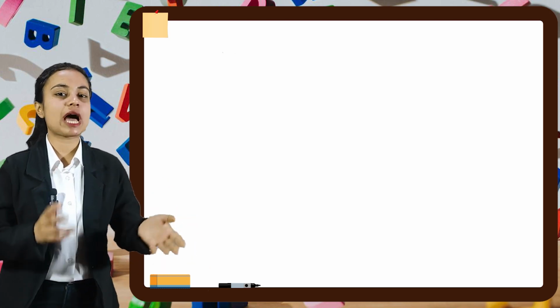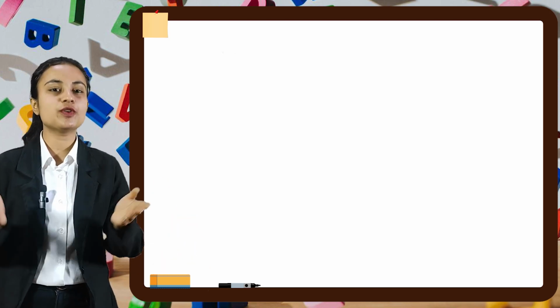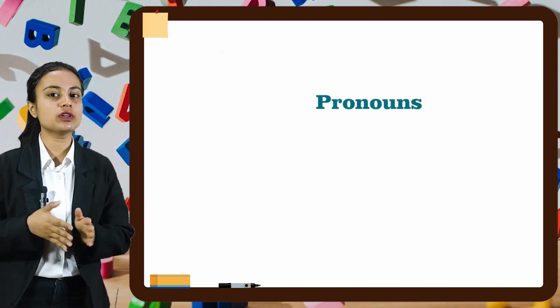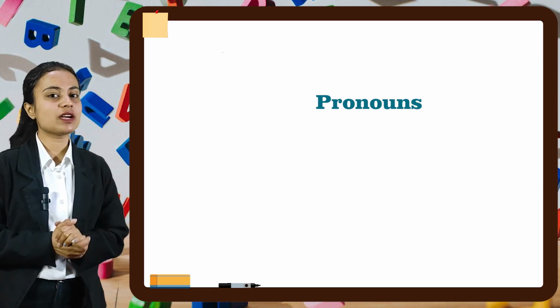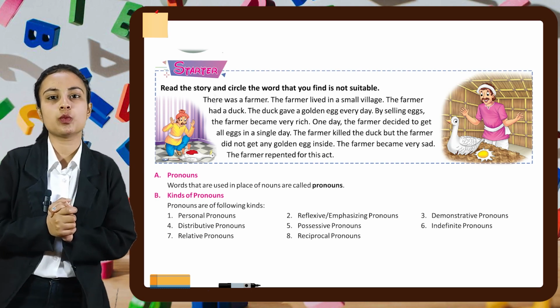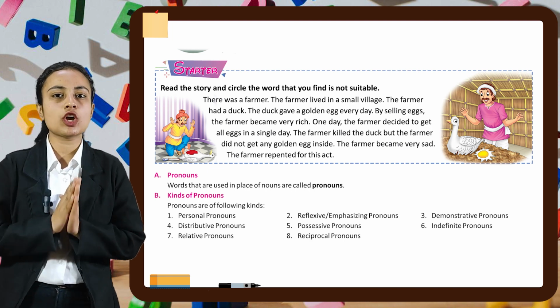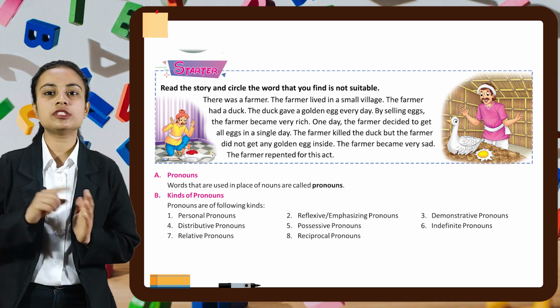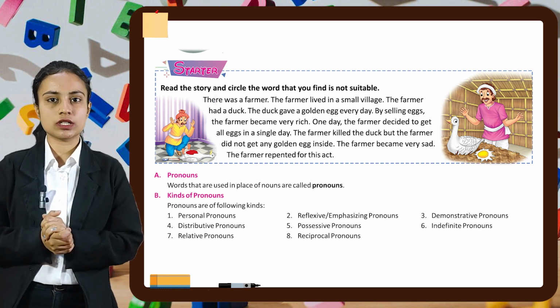I'm your English grammar digital mentor, in front of you all again with a new chapter, which is chapter number 4 of your book, Pronouns. So let's start with the starter part. Here you have to read the story and circle the words that you find are not suitable. So let's read the paragraph and circle the words together. Pick up your pens and circle with me.